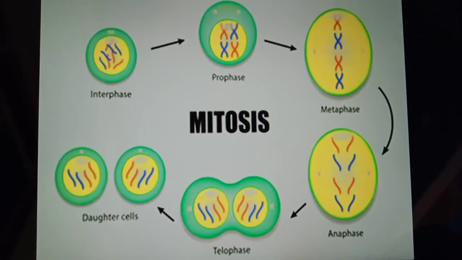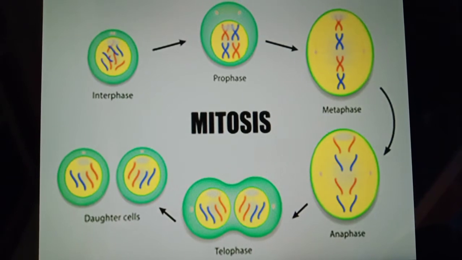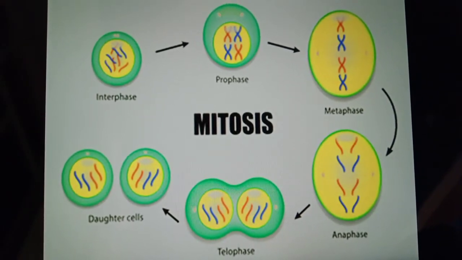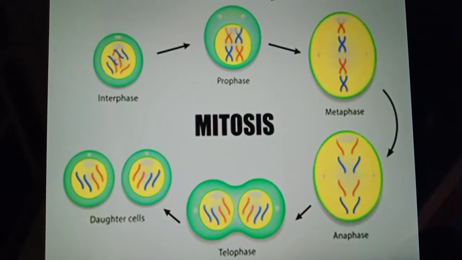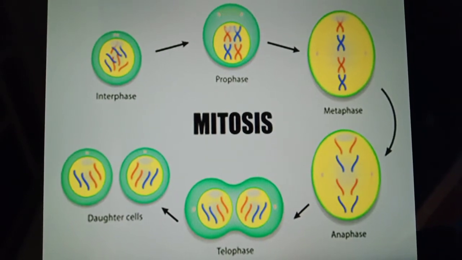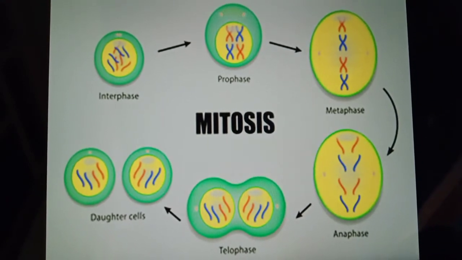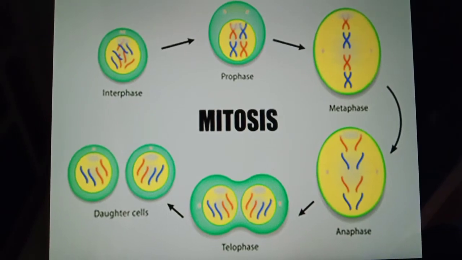Bismillahirrahmanirrahim. Students, in this lesson I will discuss mitosis. Mitosis is the type of cell division in which a cell divides into two daughter cells, each with the same number of chromosomes as were present in the parent cell.